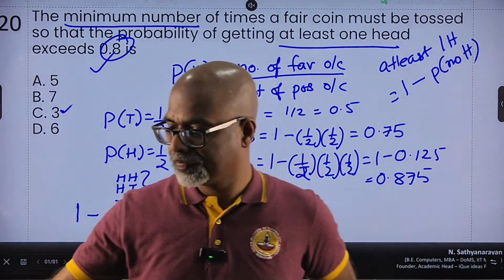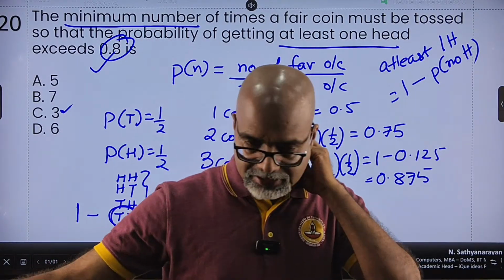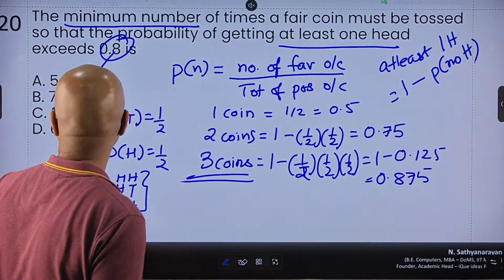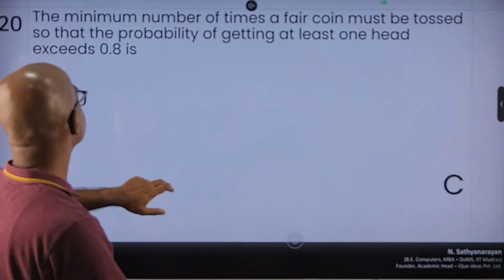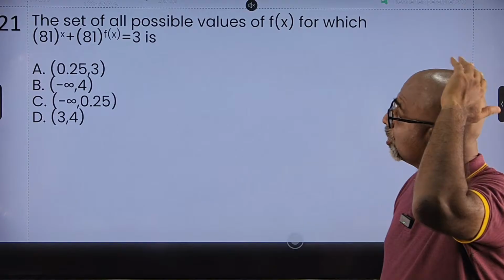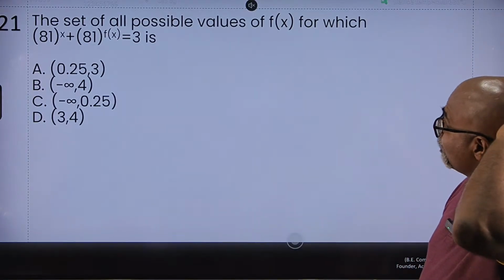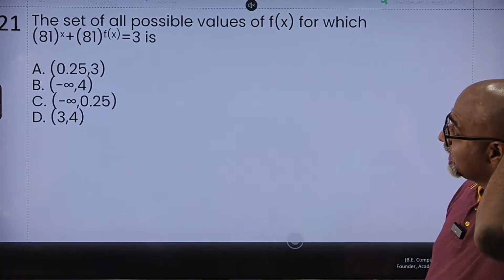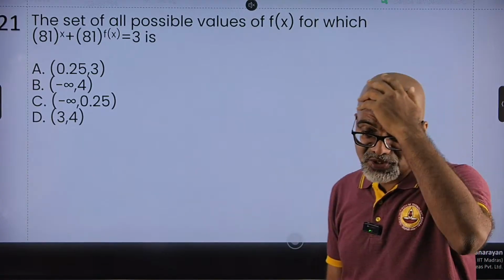Okay. Then let's take the next question. First of all, is 3 the answer? Yes, 3 is the answer. All right. The set of all possible values of x for which 81 raised to x plus 81 raised to f of x is 3 is what?